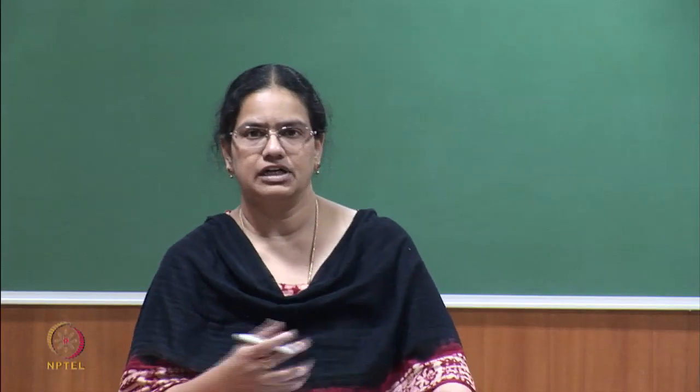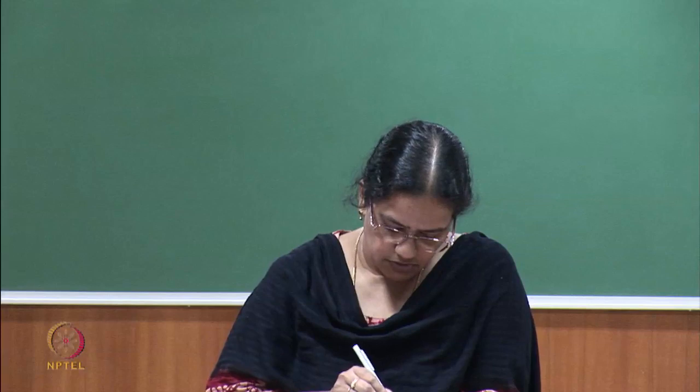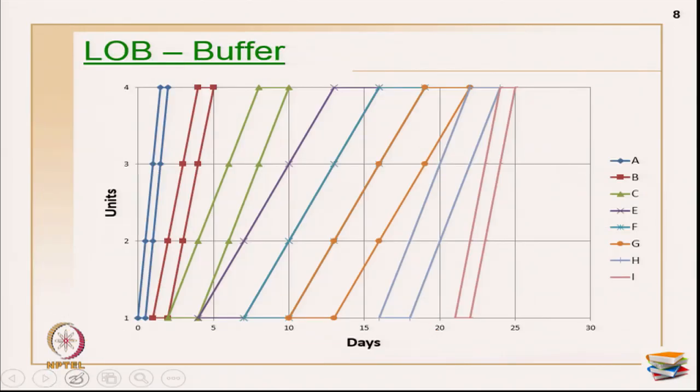For example, if you want to do the same painting work, it may take a different duration on one floor, and it may take a different duration on another floor. There may be so many reasons for the same set of activities, but the duration can vary for every activity in the different units at which you are working. But LOB does not assume all those, it assumes only a uniform duration.